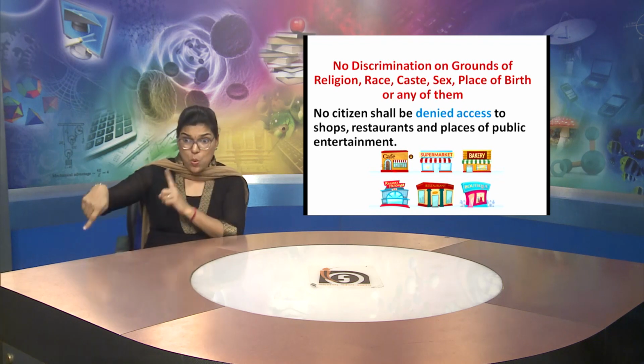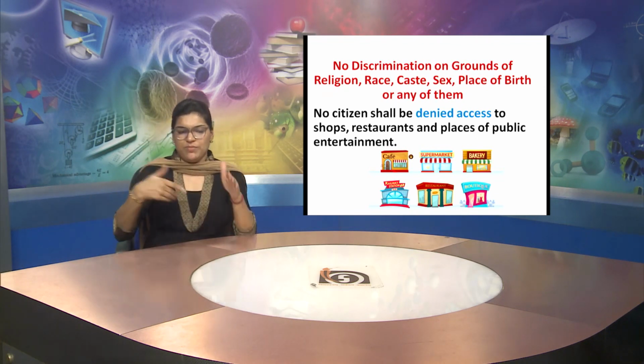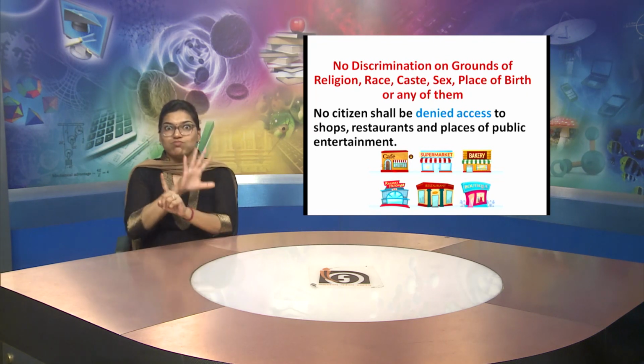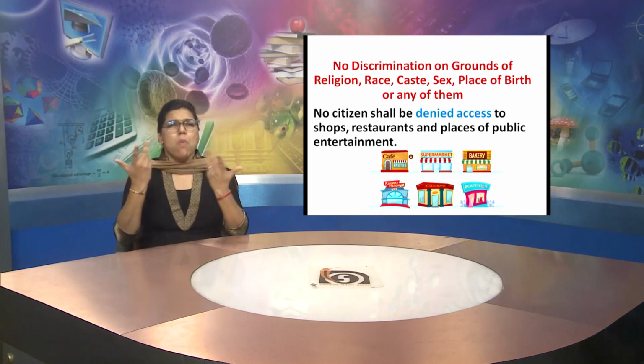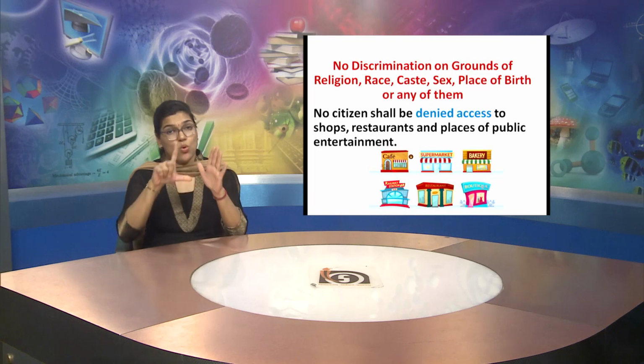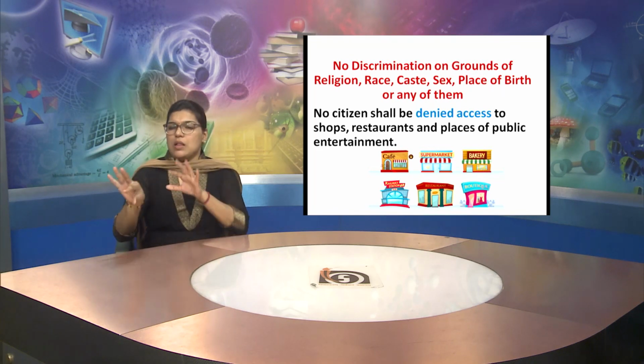So, we cannot deny any person entering a public place, whether the person is rich, poor, illiterate, of any community, any gender. There is no discrimination on these grounds.